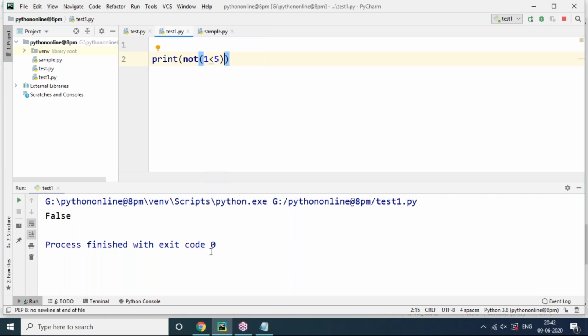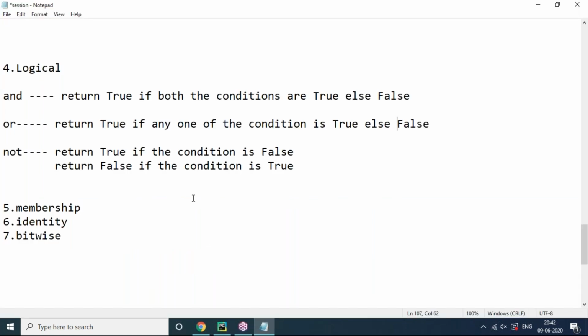Everybody knows that, because any language has all these operators: arithmetic, assignment, logical, relational, all common operators. But when it comes to membership operators and identity operators, they are different. Bitwise operators also, many of them know. I'll tell you clearly, don't worry.